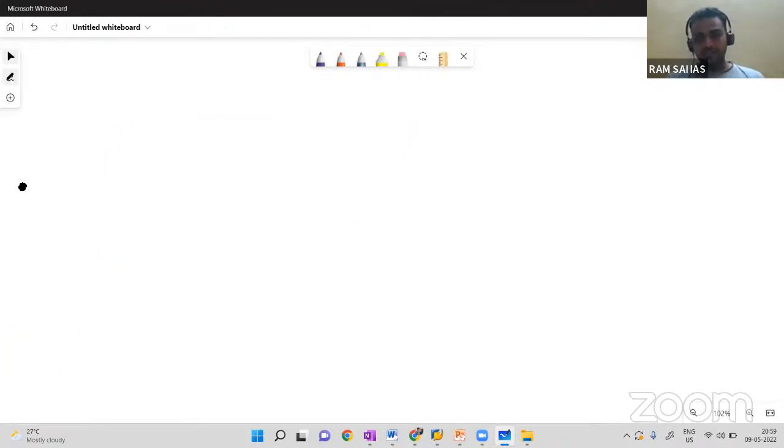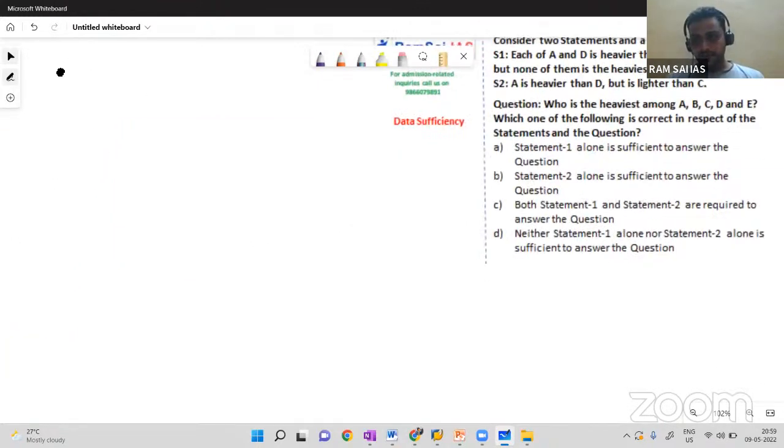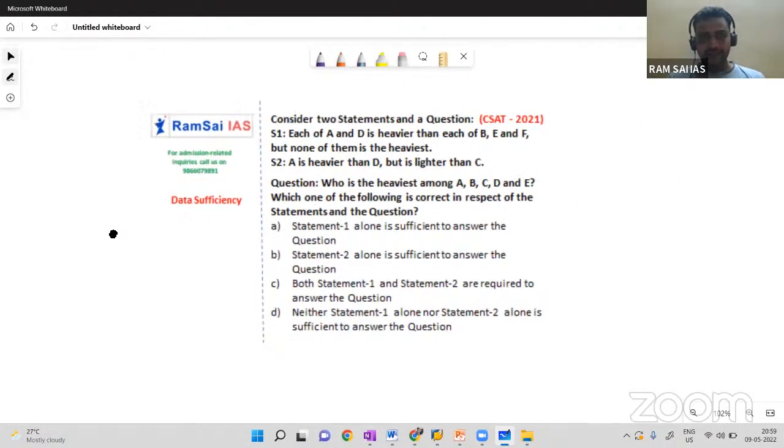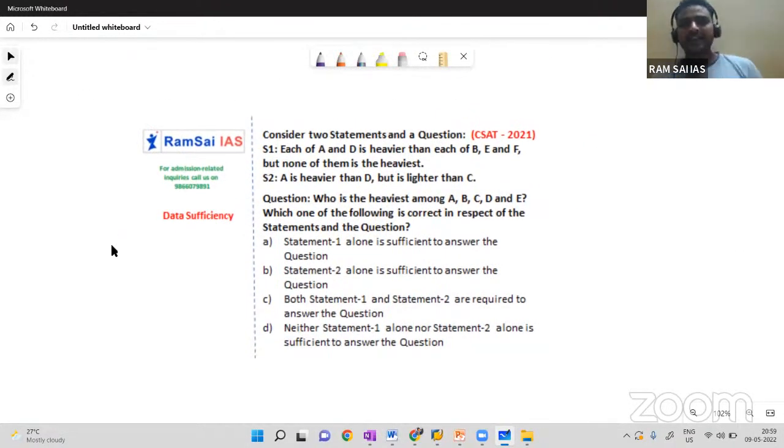So next question, it was from 2021, the recent one. Look at the question: who is the heaviest among A, B, C, D, and E? The similar question we already observed in 2020, which one is the highest number, right? It is also a similar one. So what is the first statement?